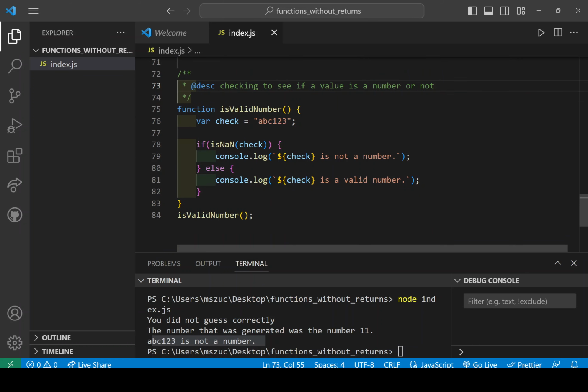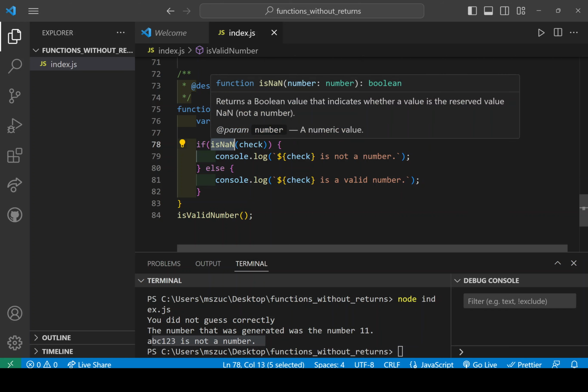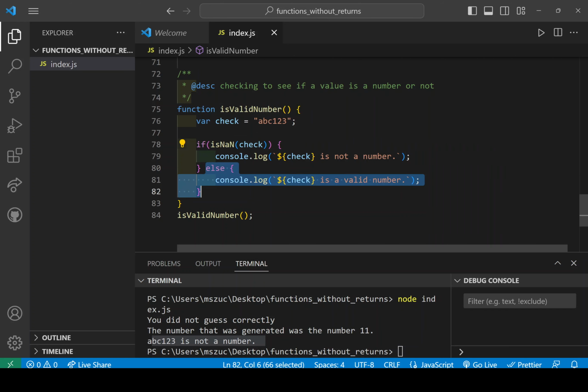So this is how you go about setting up a function without a parameter, and then calling that function without any type of value. And then here in this if-else statement, we're just checking to see, using this method here, isNaN, to check if it is not a number. And then else, it'll just default to whatever the message is here.